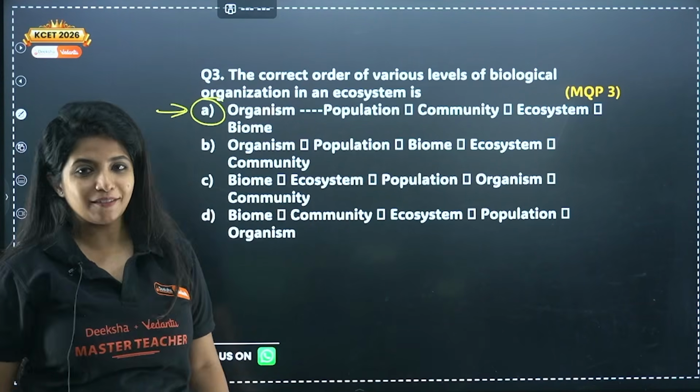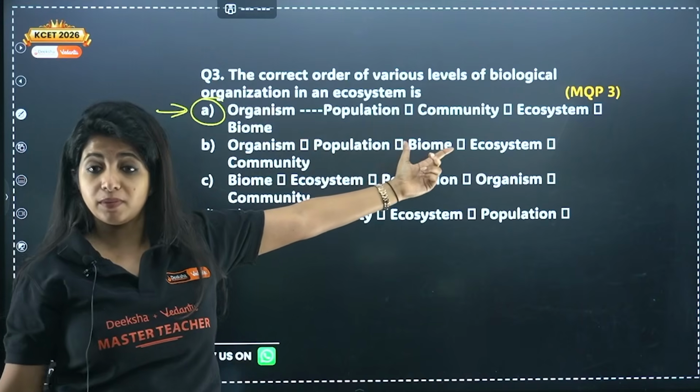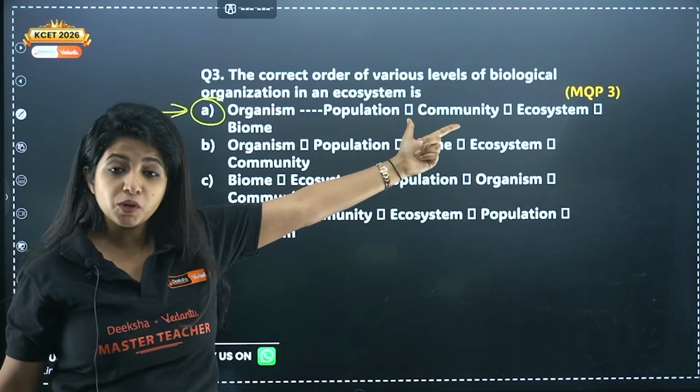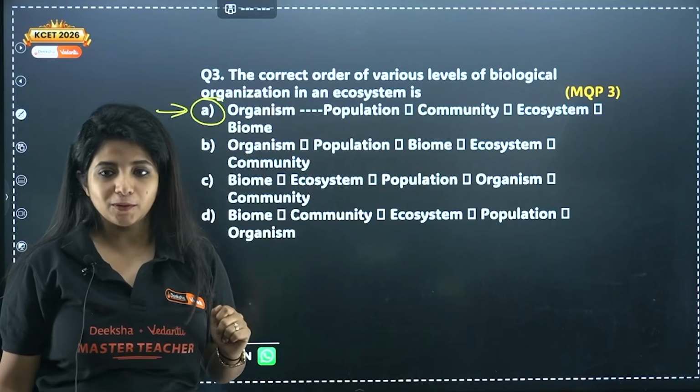The first one itself is going to be the answer. Here organism forms the population. Population directly cannot form the biome. Population has to form a community. Okay, and then it has to form an ecosystem. And that's how you get the biome.